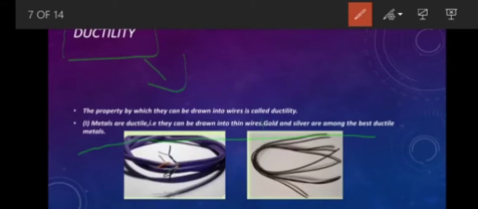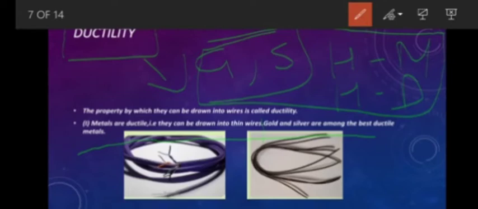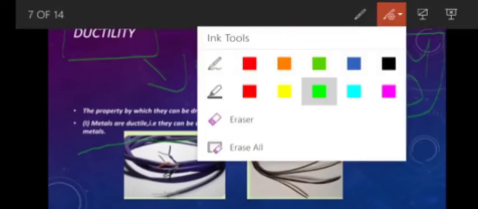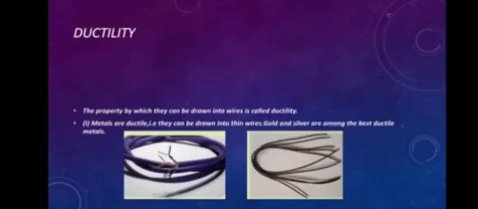And gold and silver are among the best ductile metals. Have you noticed one thing, that gold and silver are both highly malleable and highly ductile metals? So always keep in mind that gold and silver are highly malleable and highly ductile metals. Got that? And you can see in the figure also, this one is copper wire.